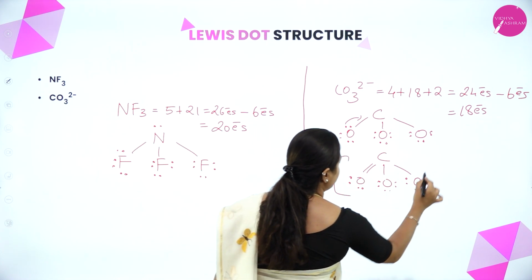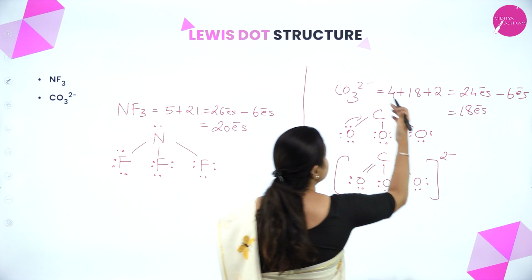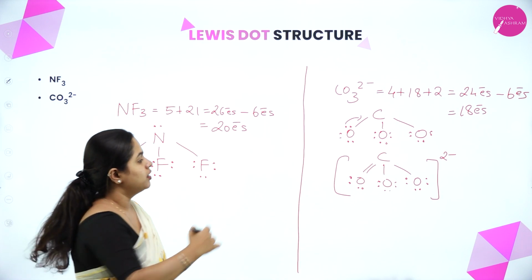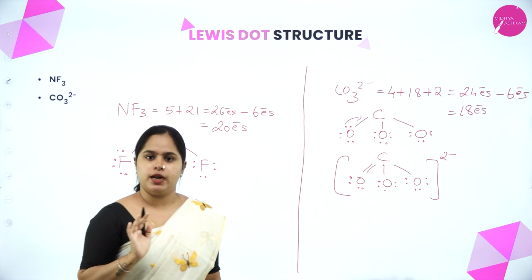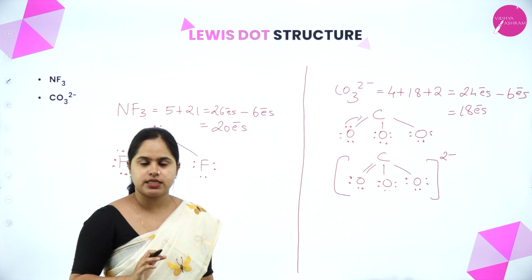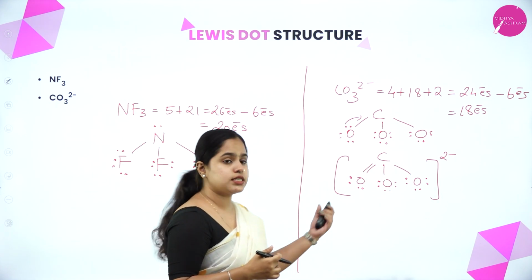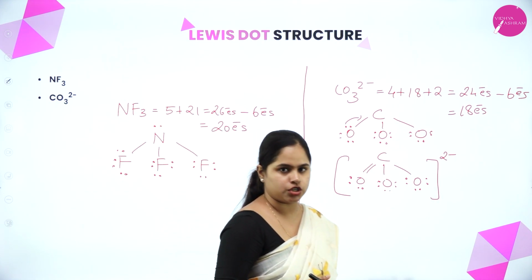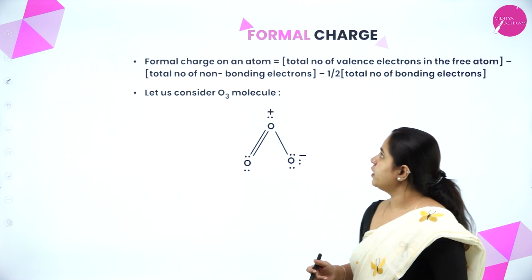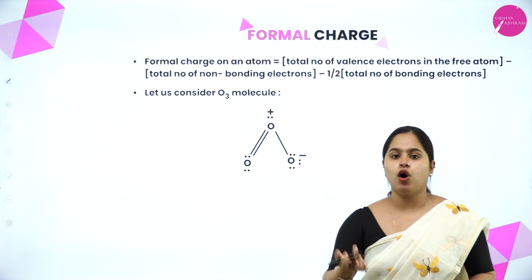And one more thing that you have to remember is, yes, it was CO3 2 minus, right? So this 2 minus must be represented there. So I hope that is clear. Yes. Now this is about the Lewis dot structure. Yes. Now moving on to the next part, that is formal charge.